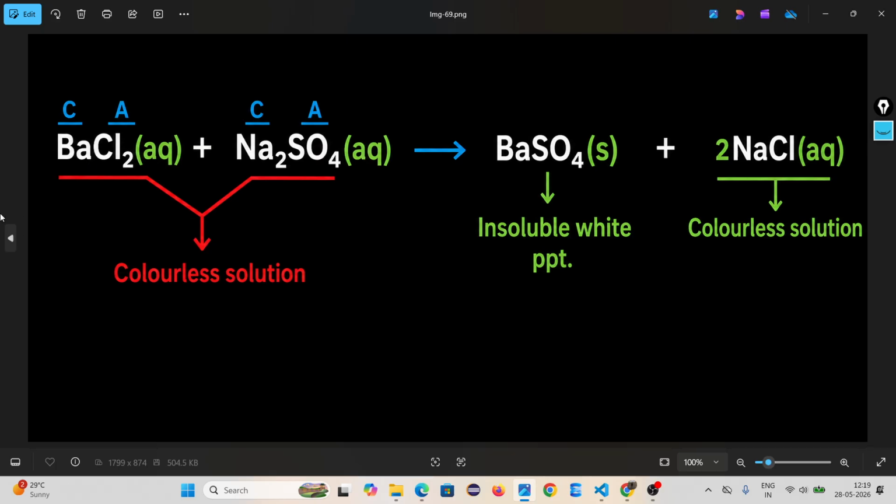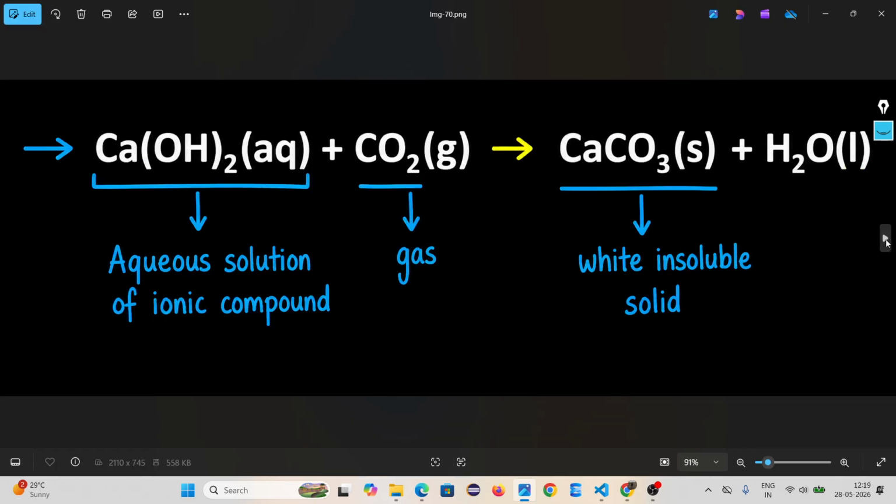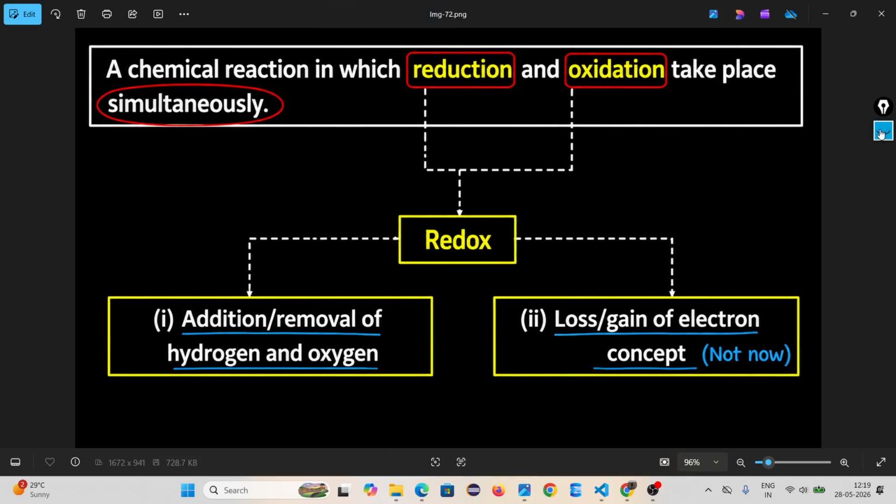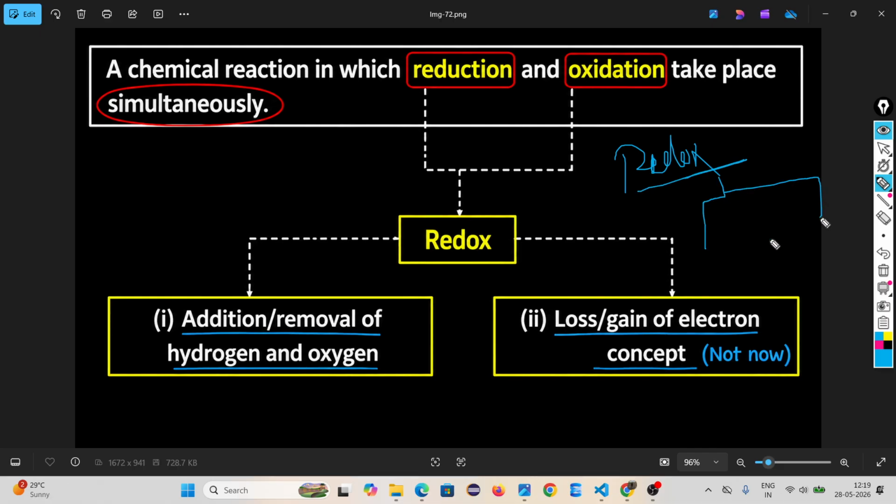Barium chloride, it is another example, I think. Leave it. Come to introduction to redox reaction, the last portion of your chapter. A chemical reaction in which reduction and oxidation, reduction means what? Oxidation means what? I will tell you, just wait. Takes place simultaneously. Remember, redox is a chemical reaction under which two types of reaction are happening. One is reduction, one is oxidation.